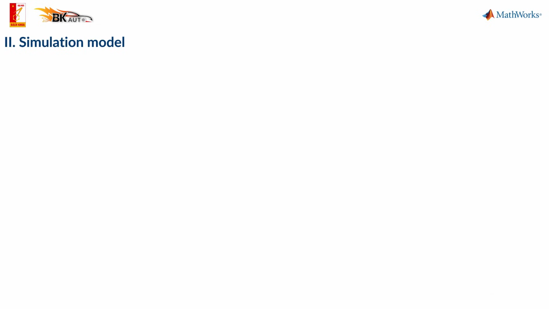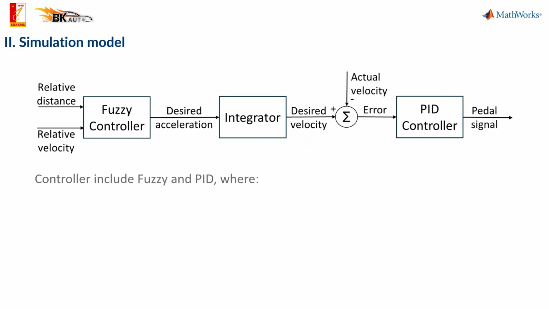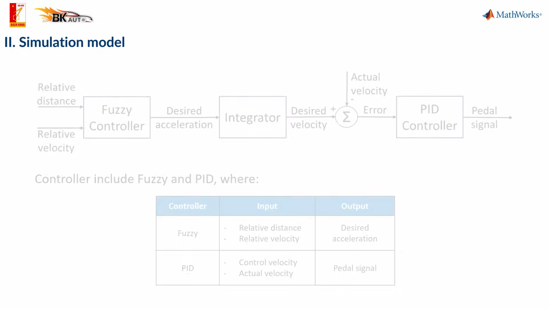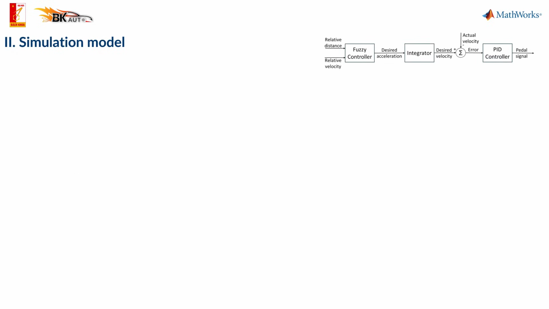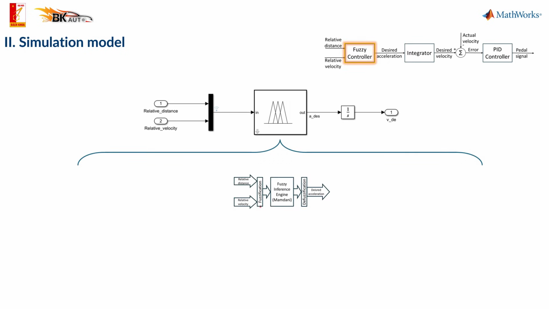Next, the fuzzy controller model takes the relative distance and relative velocity as input and outputs the desired acceleration. This acceleration is integrated to compute the desired speed, which is then compared with the actual vehicle speed. The difference between these two values represents the error, and this error is used as the input to the PID controller.